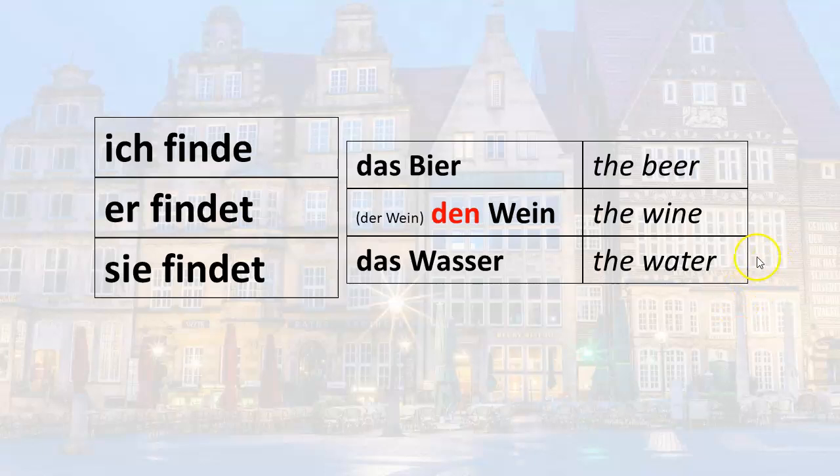She finds the beer. Sie findet das Bier. She finds the wine. Sie findet den Wein. And she finds the water. Sie findet das Wasser.